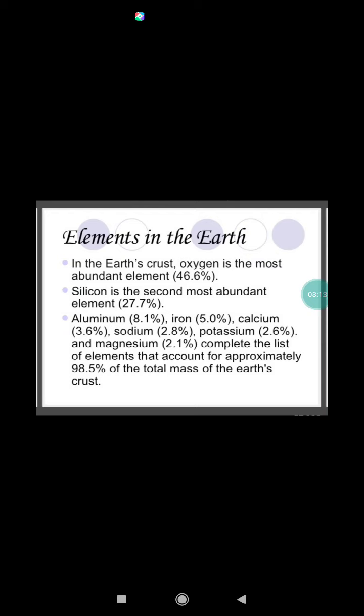Till now, a total of 118 elements have been identified. Out of these, 92 elements occur naturally. The rest of the elements have been prepared artificially. These elements are widely distributed in the Earth's crust, either in free state or in combined state. Oxygen is the most abundant element in the Earth's crust, followed by silicon.